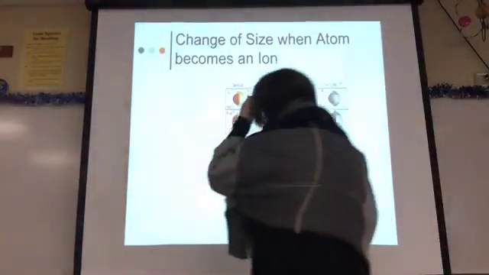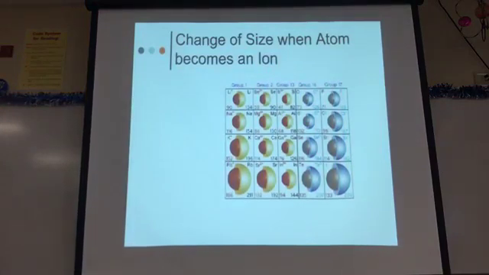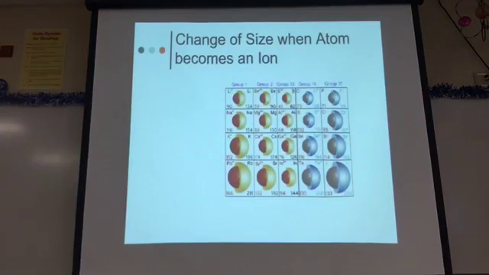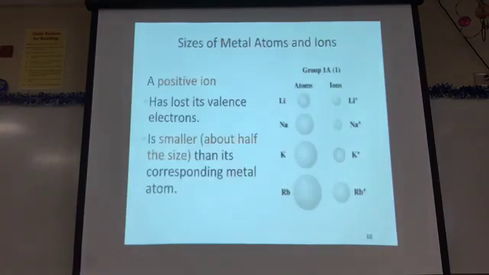So anyway, when atoms become ions, they change sizes. They change sizes because they are losing or gaining electrons. A positive ion, and what do we call positive ions? Cations. Cations become larger, I lied.